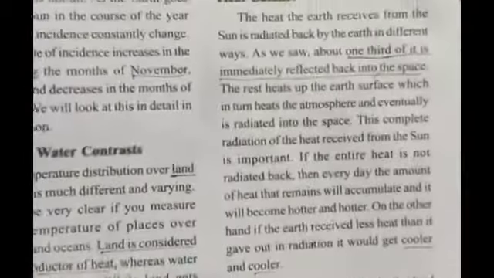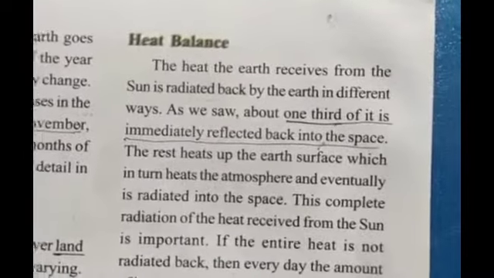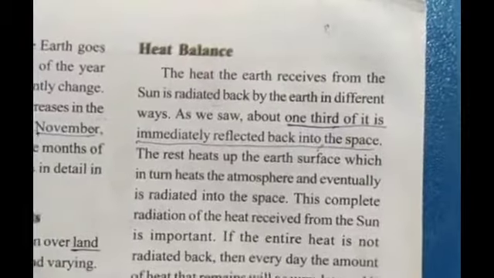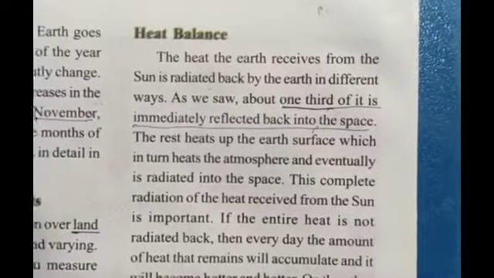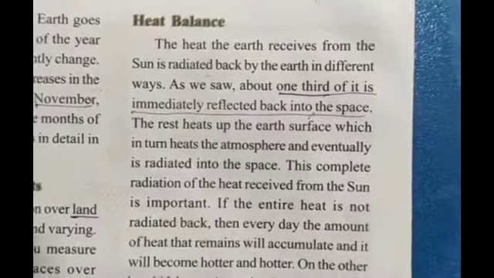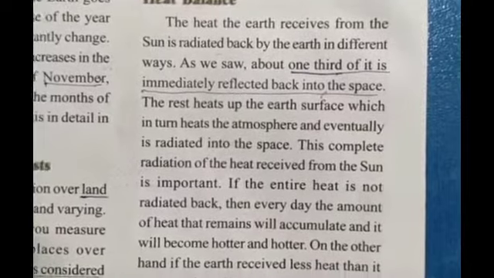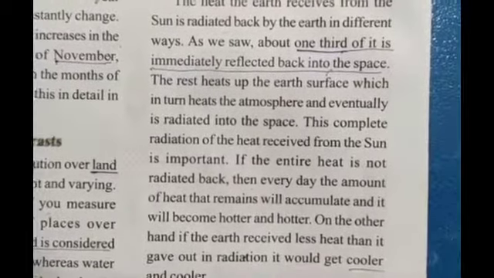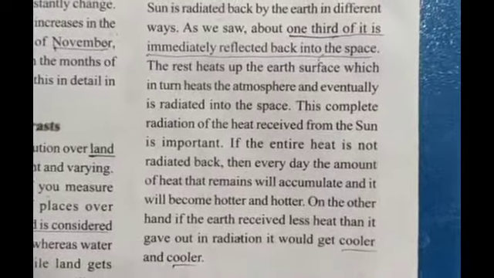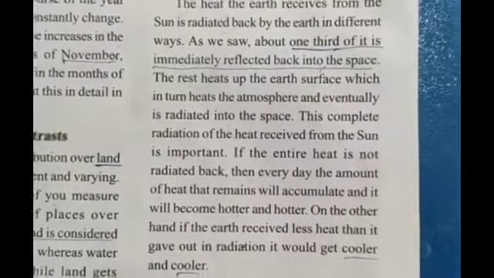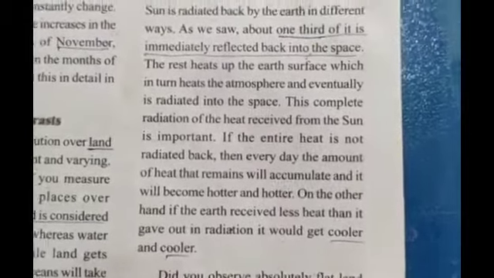Heat balance. The heat the earth receives from the sun and radiates back happens in different ways. About one third of it is immediately reflected back into space. This complete radiation of the heat received from the sun is important.